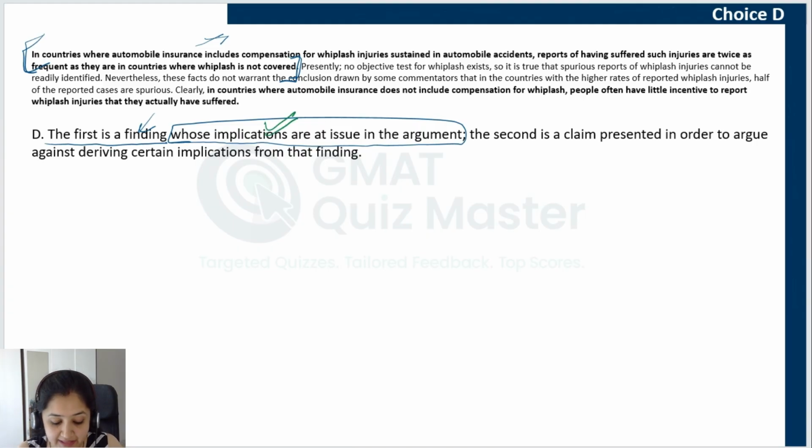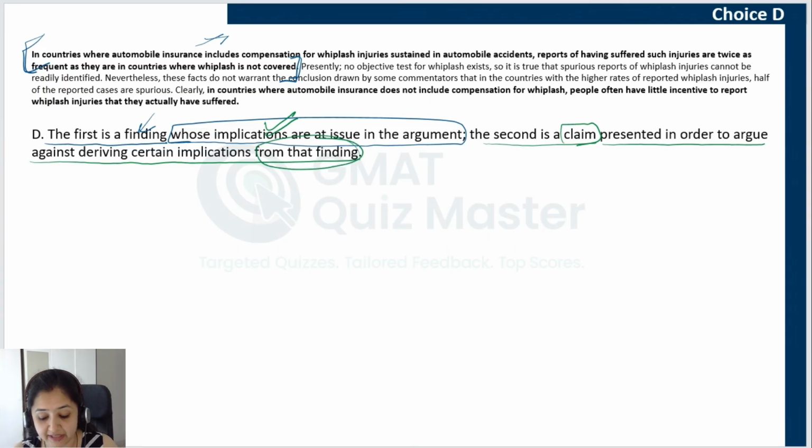So the explanation for BF1 is correct. Let's read BF2. The second is a claim. Yes, we know that the second is a claim. It is the author's claim presented in order to argue against deriving certain implications from that finding. Can we say that BF2 is a claim that the author has presented so as to argue against deriving certain implications? Yes, the author has presented this claim to argue that the given facts do not warrant the implications drawn by the commentators from the finding given in BF1. And that is why this choice is the correct answer choice.